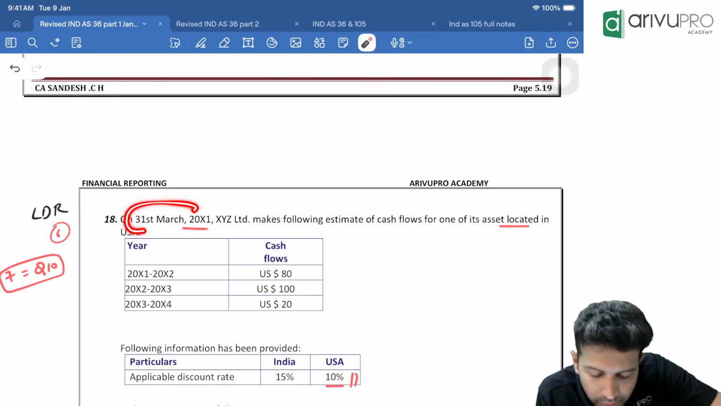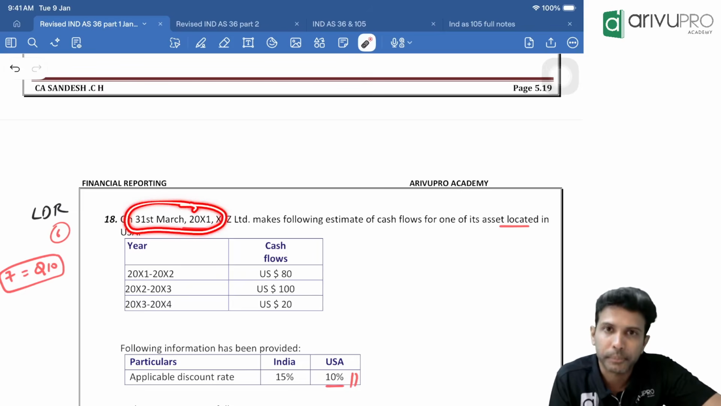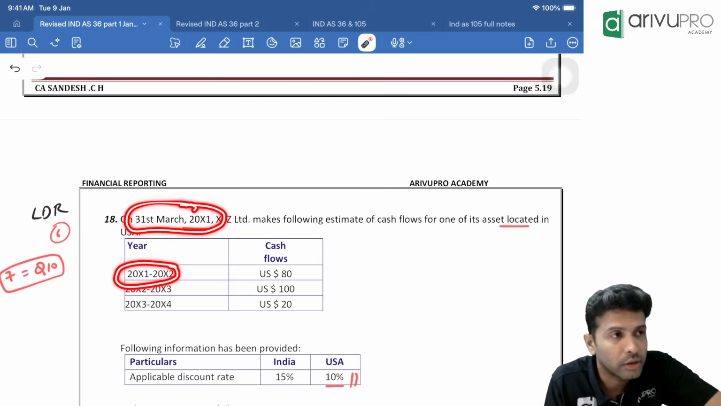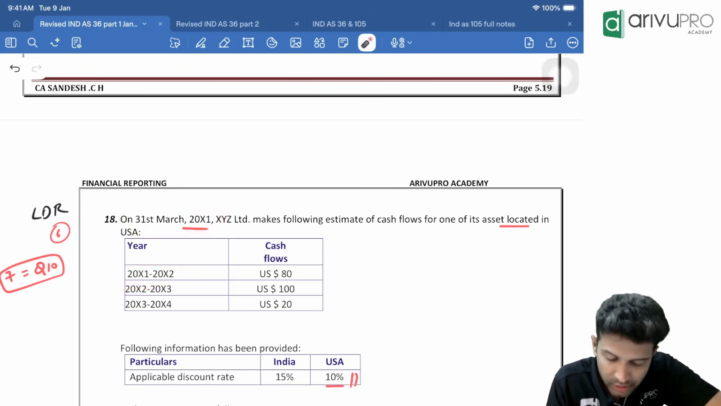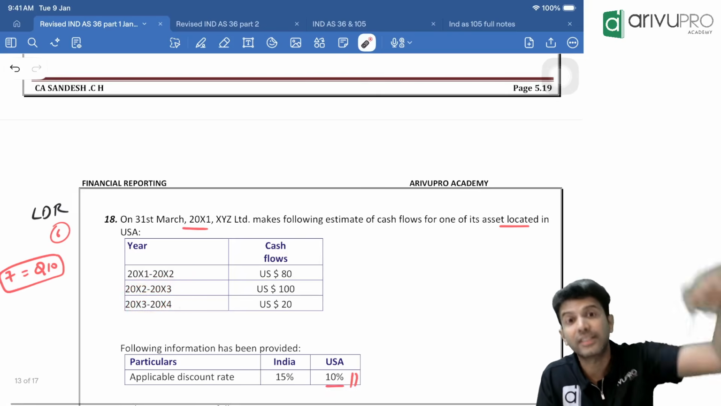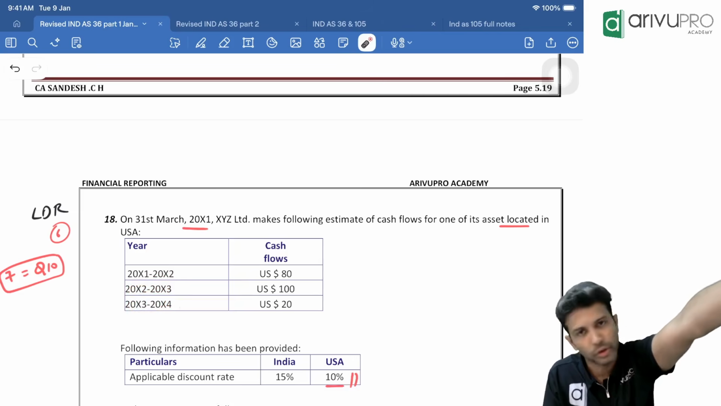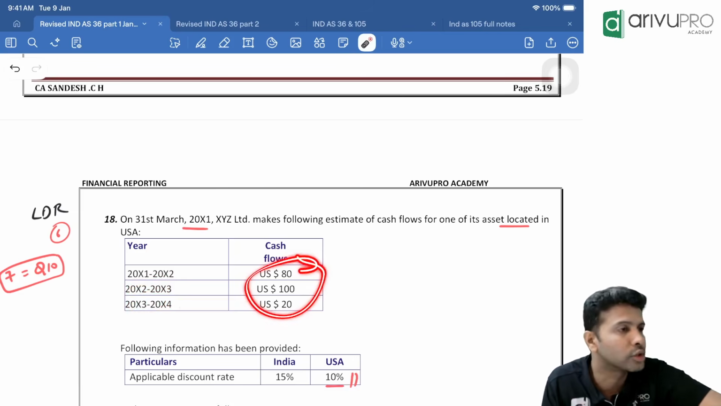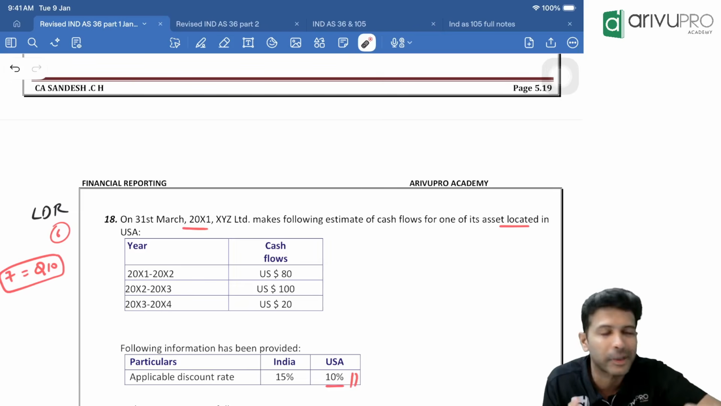See, we are on what day? 31st March 20x1. Here they have given the benefit in x1, x2, that means next year, x2, x3, x3, x4. How many years? 3 years. For the next 3 years they have given the future cash flows. So obviously these are future cash flows, but not in Indian currency, but in dollars.